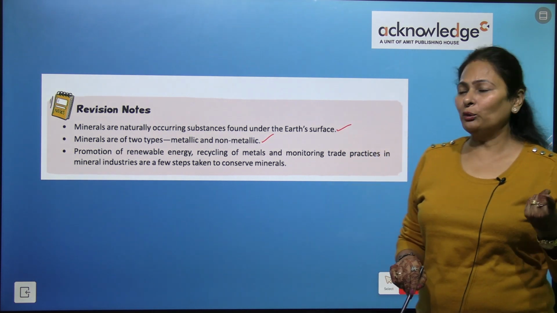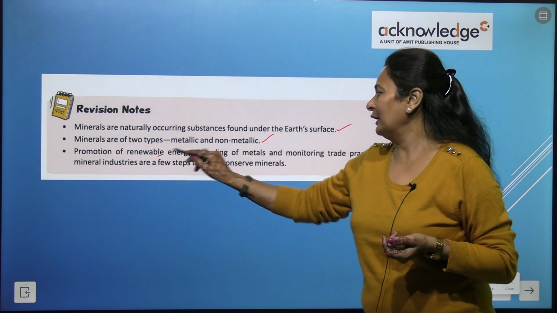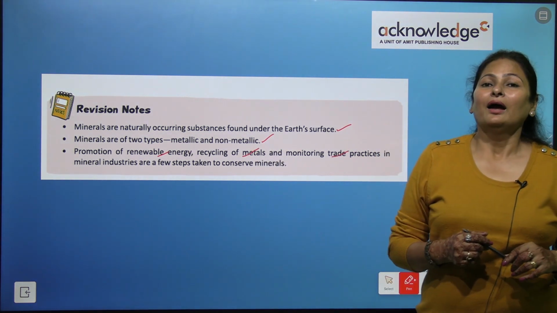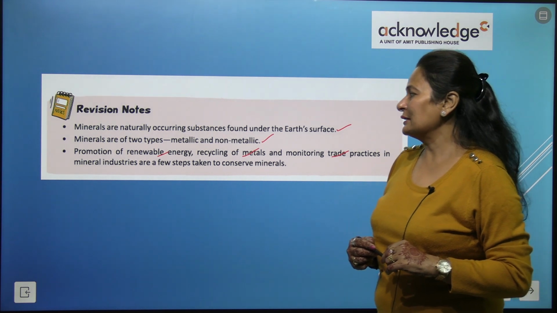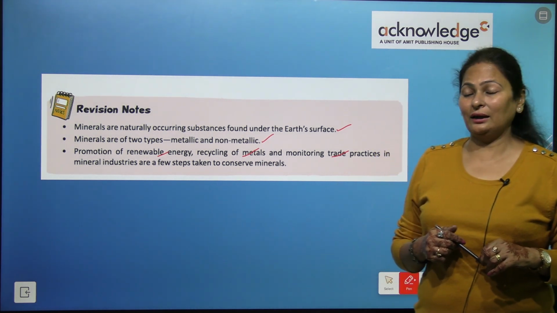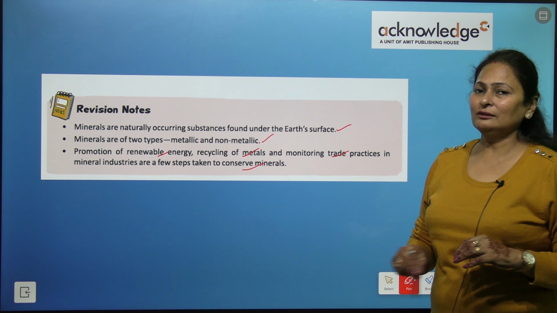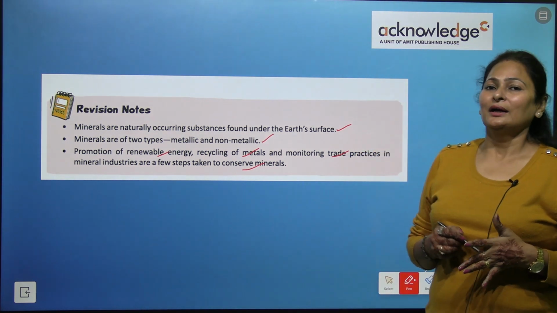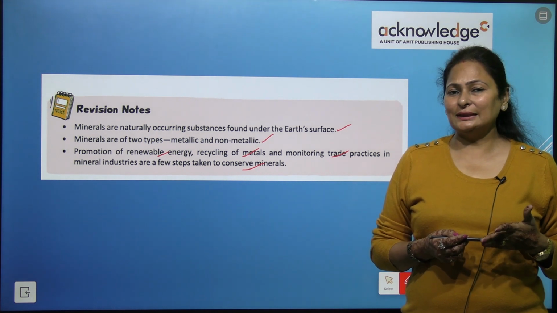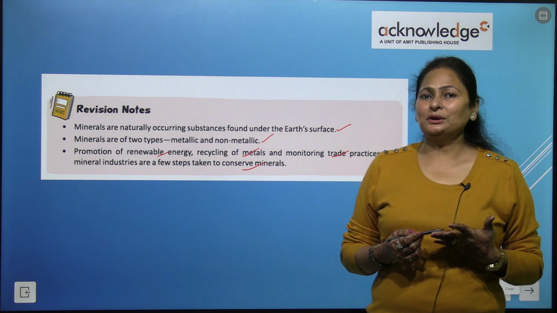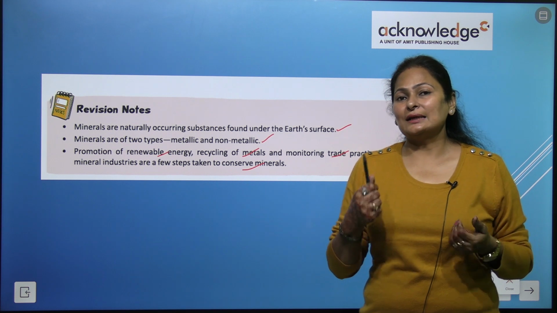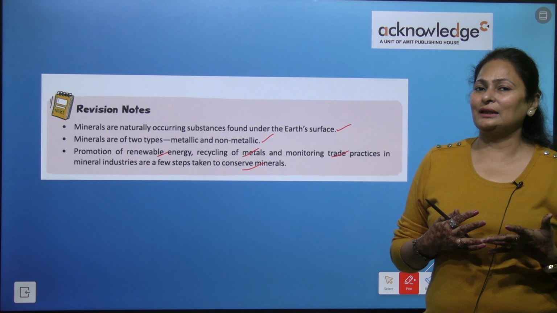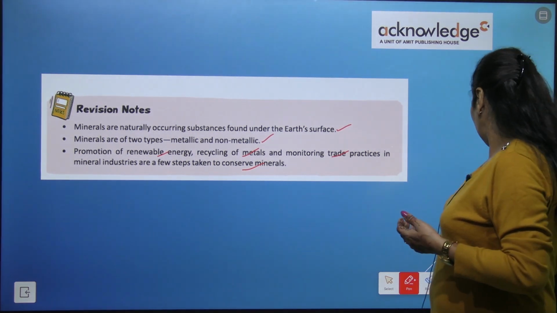Promotion of renewable energy, recycling of metals and monitoring trade practices in mineral industries are a few steps taken to conserve minerals. Minerals are non-renewable resources, kids, right? So we need to take some steps to conserve these minerals, right?